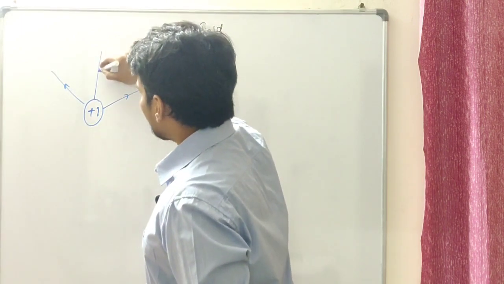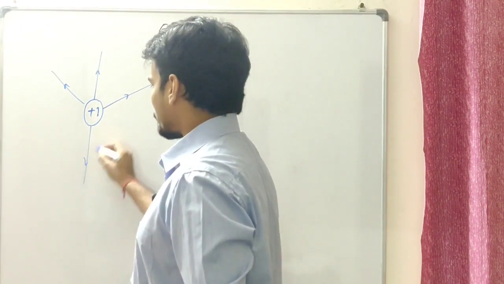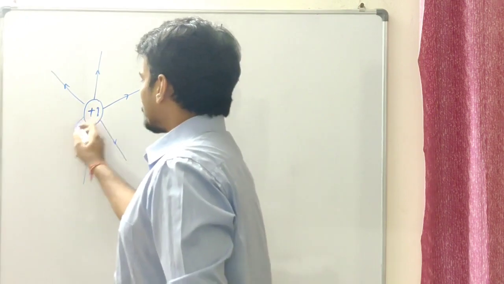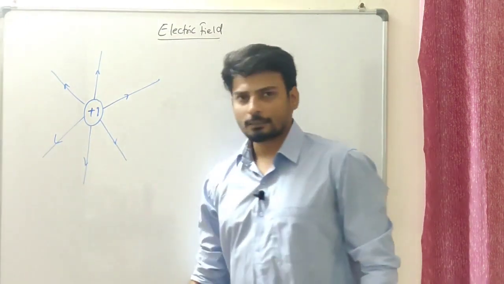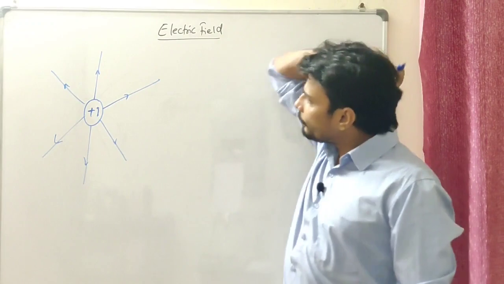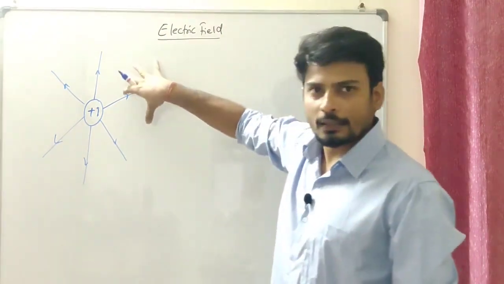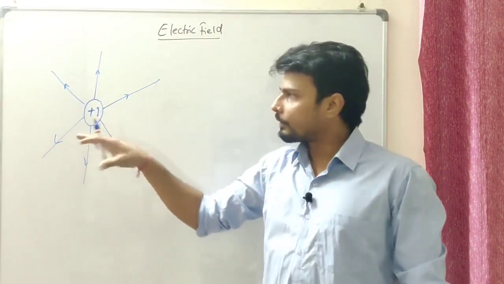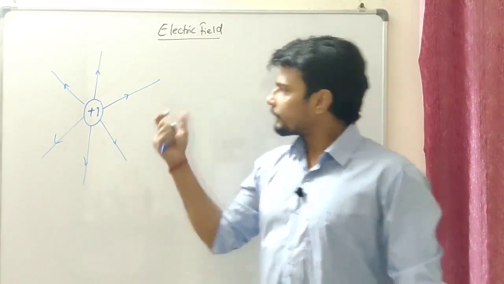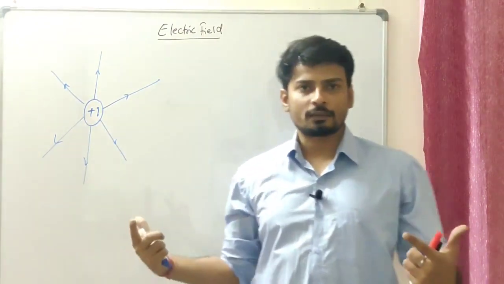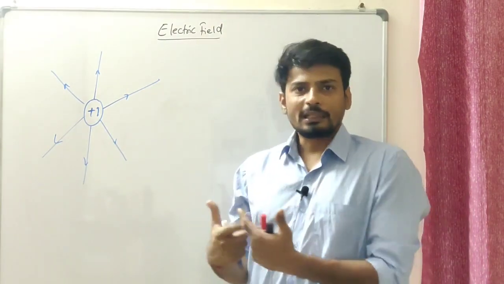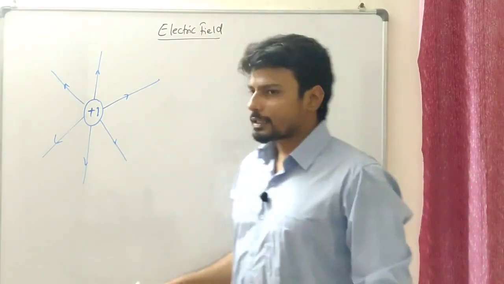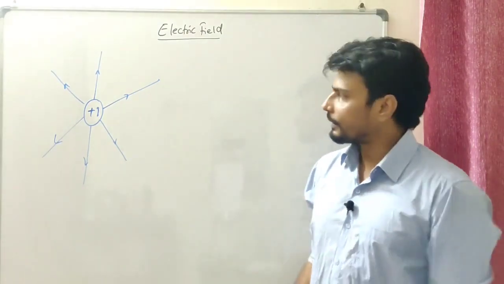We assume that electric lines of field are positive in nature, because they originate from a positive charge. One particular charge can create a field around itself. We do not need multiple charges to have this, right? So it is quite independent of other charges.